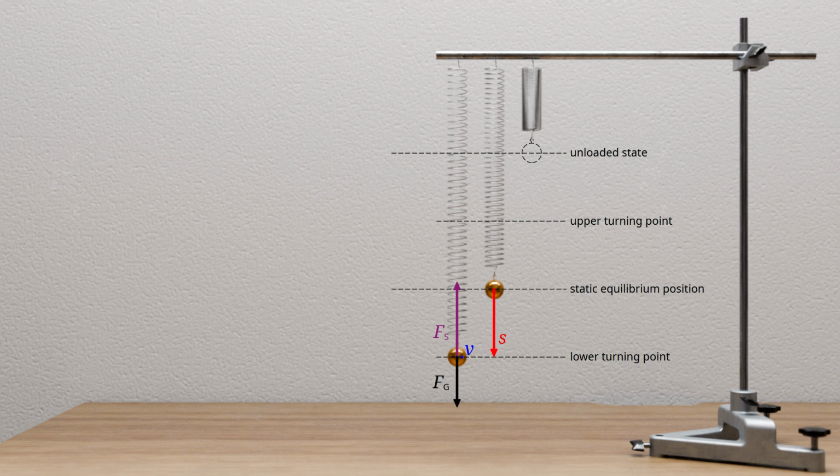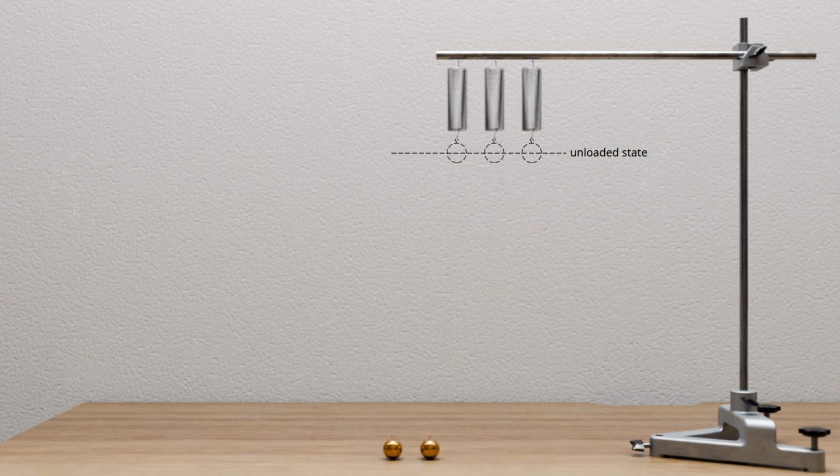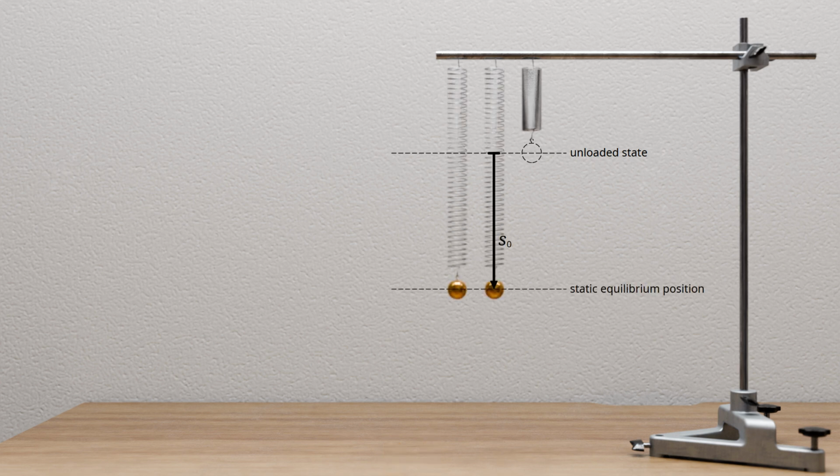Let us first consider the spring in its unstressed state, meaning without an attached sphere. When the sphere is attached, the spring extends by a distance s0, resulting in a static equilibrium state. As already explained, in this condition, the gravitational force and the spring force are equal in magnitude. The spring force itself can be determined from the spring constant D and the static displacement s0. After rearranging the equation, the displacement s0 can be calculated from the gravitational force and the spring constant as shown.